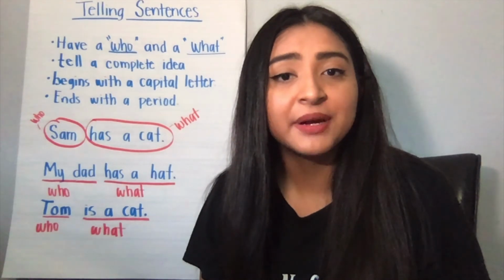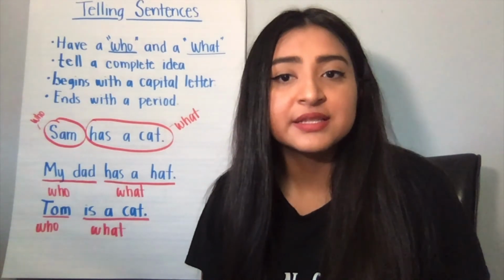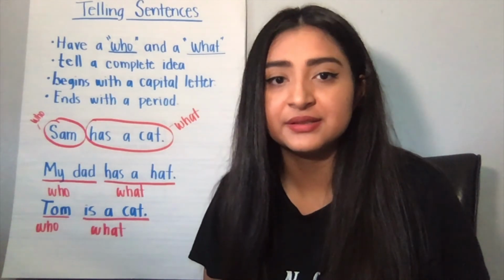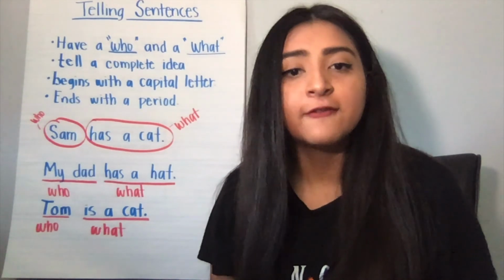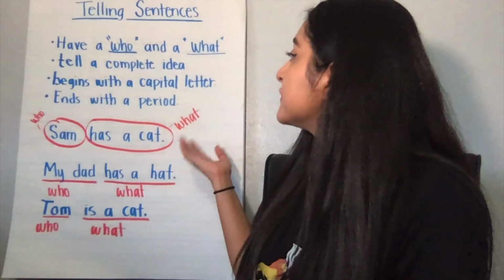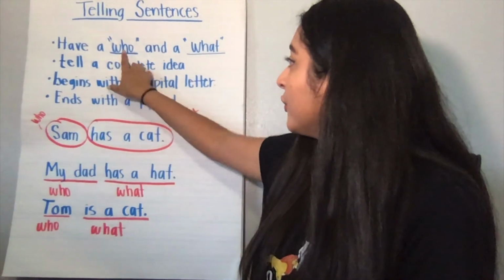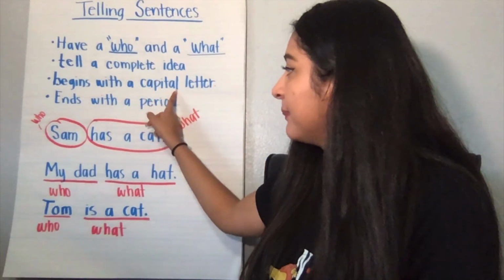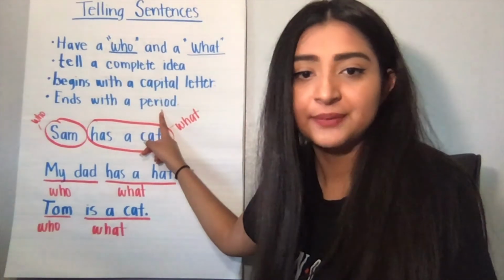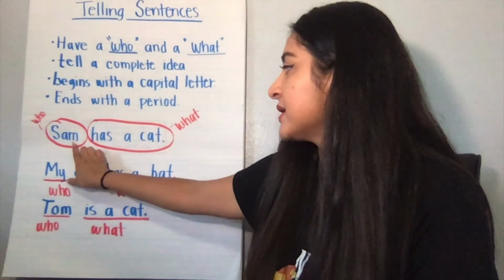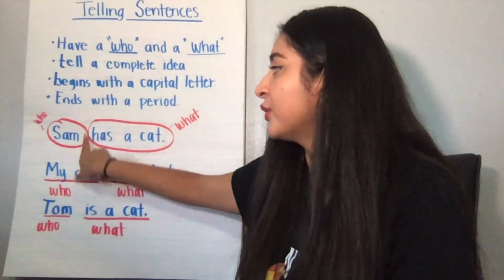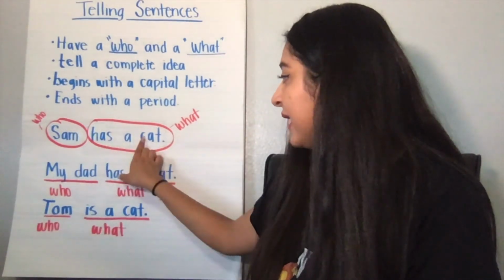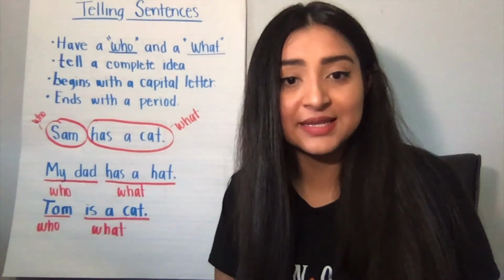So we have learned a lot about sentences these past few days. Today we are going to think about how we know the difference between a telling sentence and an asking sentence. So let's review our anchor chart. First, we have the telling sentences. So we know that telling sentences have a who and a what. They tell a complete idea, they begin with the capital letter, and we end with the period. So the sentence that we had here was Sam has a cat. Sam is our who because it's who we are talking about. And our what is has a cat because it's telling us what is happening in the sentence.